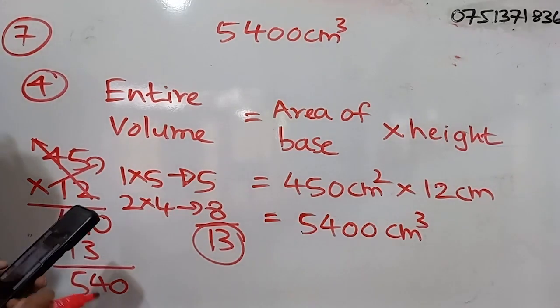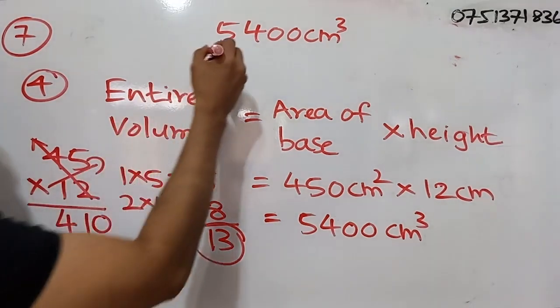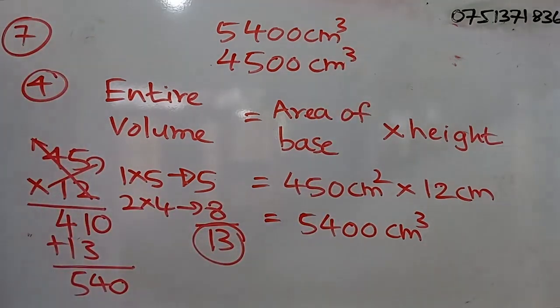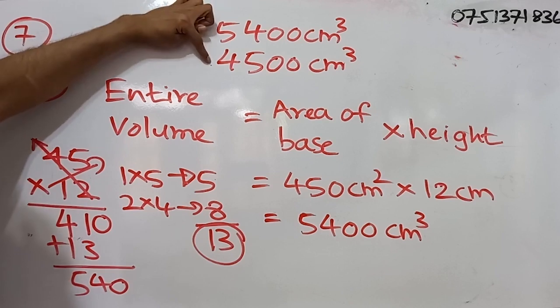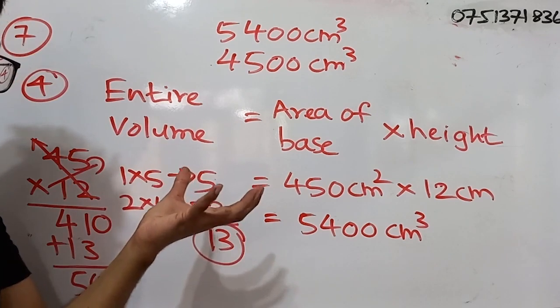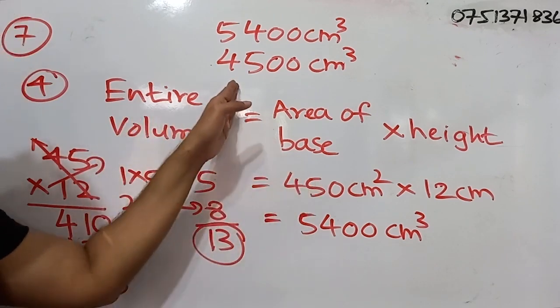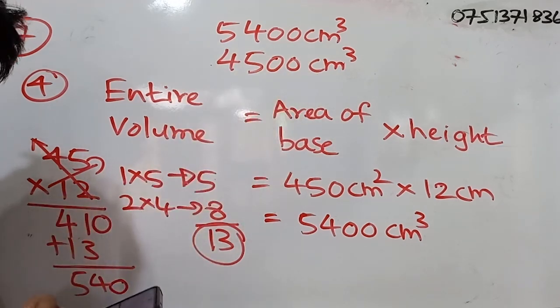So it should be 4,500, no? Yes. So that is 4,500 cubic centimeters. So the total volume of the tank is what? 5,400. At the moment, what is the amount of water or the volume of water that is actually in the tank? 4,500 cubic centimeters. So in the question, what are they asking?